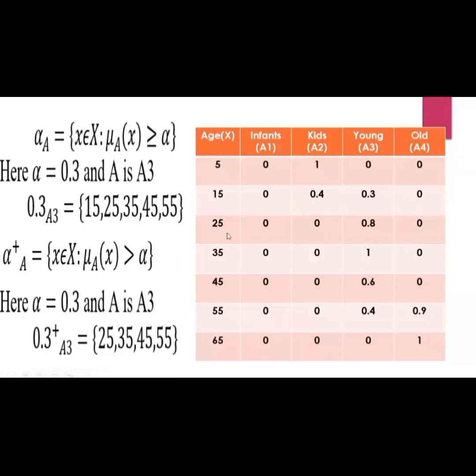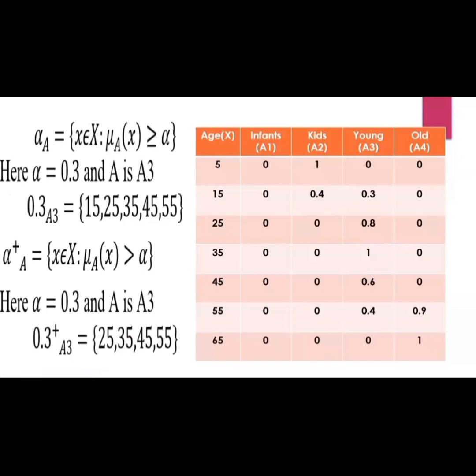0.8 is obviously greater than 0.3, and the corresponding value in the universal set is 25. We can write the value 25 here. Then the next, 1, is obviously greater than 0.3, so we can write the corresponding value for the universal set, 35. The next value is 0.6, the corresponding value is 45, and the next one is 0.4, the corresponding value is 55. So the set is 25, 35, 45 and 55, which are strictly greater than 0.3, that is alpha.